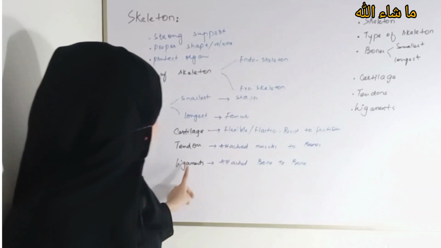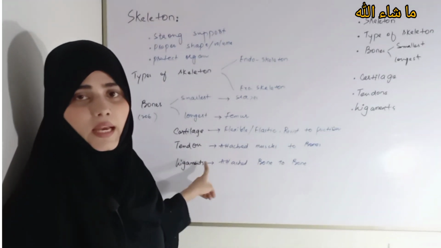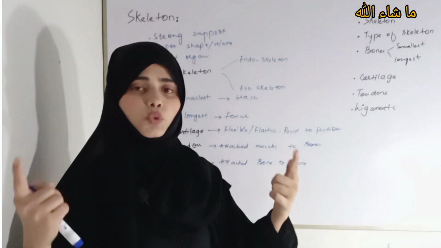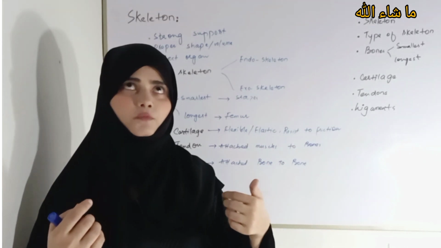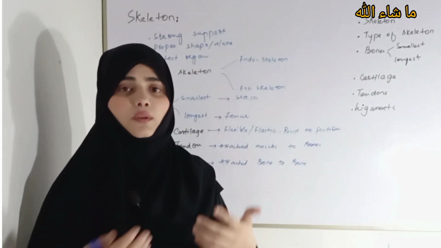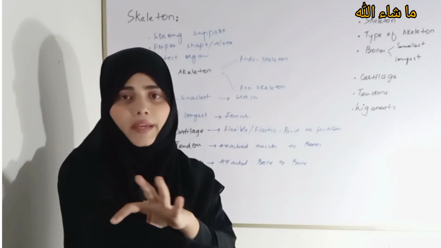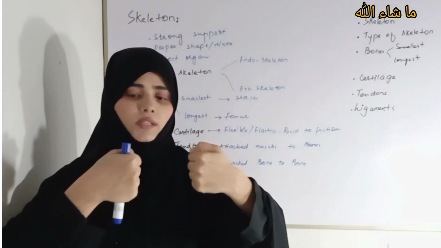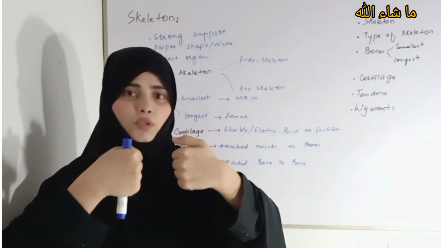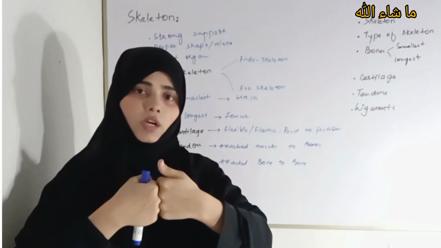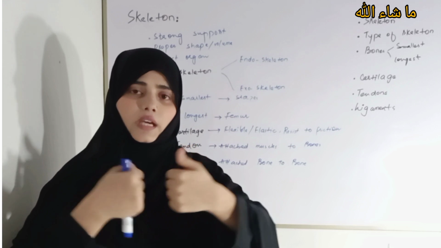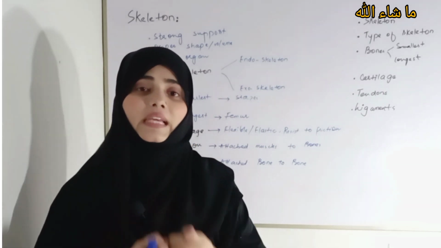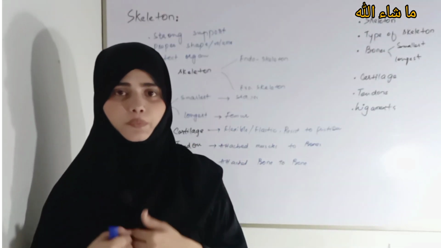And the last tissue is ligaments. Ligaments attach two bones together. Just suppose the knee. Look at the example of the knee, or the elbow side. So what is happening here? Two bones are nearby. Two bones are attached to each other. So these two bones are attached to each other with the help of ligament connective tissue.